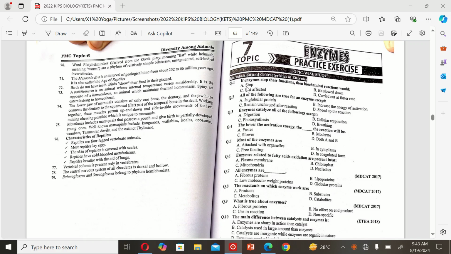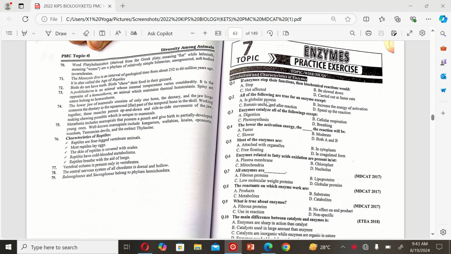Let's get started. So the first MCQ is: if enzymes stop their function in a biochemical reaction, would the reaction A. stop, B. slow down, C. not be affected, D. be carried out at a faster rate? So the correct option is B, slow down.